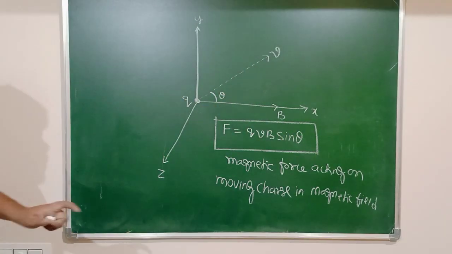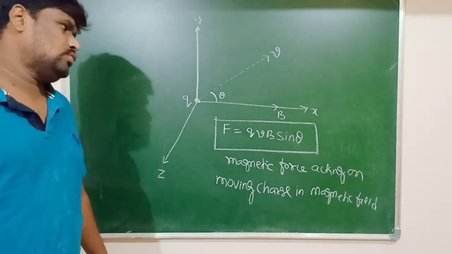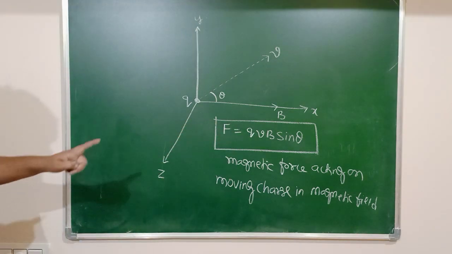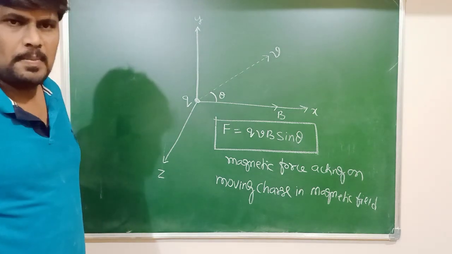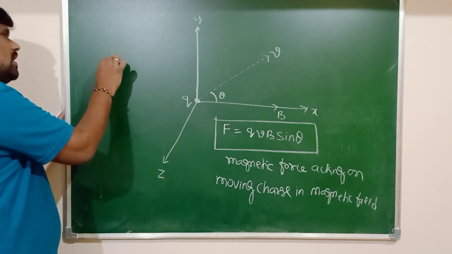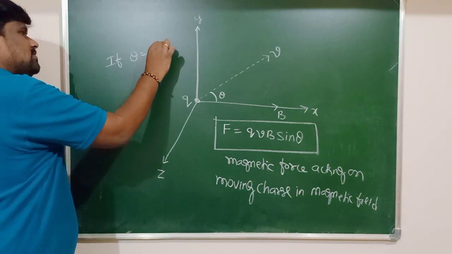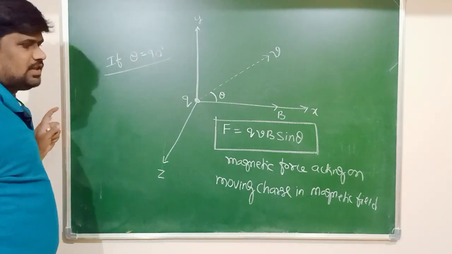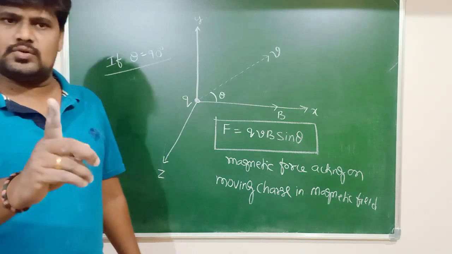So the force acting on a moving charge in a magnetic field is given by F = qvB sin theta. When is this force maximum? Of course, if theta equals 90 degrees. What is the meaning of theta equals 90 degrees? If theta is equal to 90 degrees, sin 90 degrees is equal to 1.